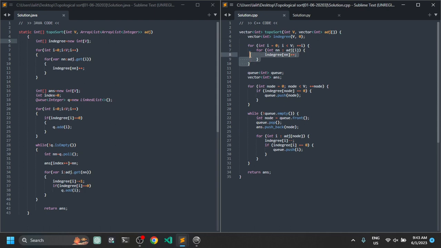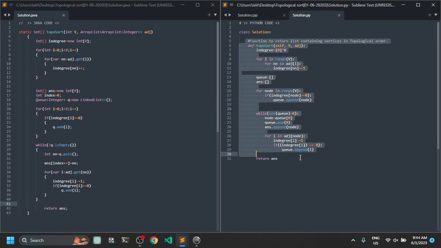Now calculating in degree is a prerequisite for this algorithm, and I don't think it is a very complicated task. You can see how I have calculated the in degree. For every node, whenever we have adjacent neighbors, all the neighbors will have an incoming edge, right? So I'm going to increase the in degree of every particular node. So this is how we are going to calculate the in degree. And now you can see that the code is going to remain the same as the pseudocode. We are first storing the nodes with in degree 0 here. After this, we are performing the BFS. So this is how we can solve the problem. What about the Python code? This is the Python code.